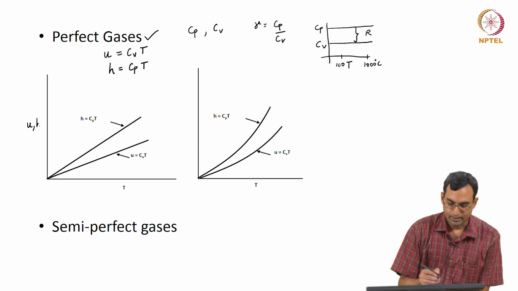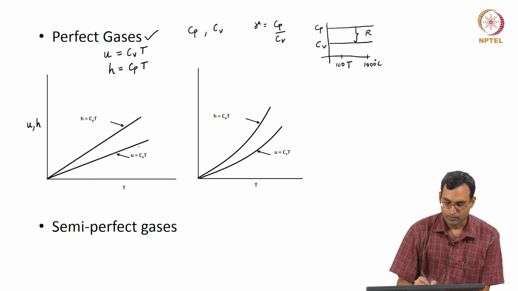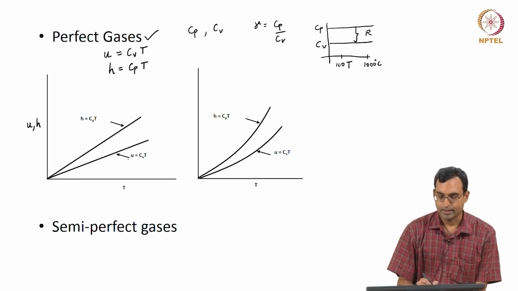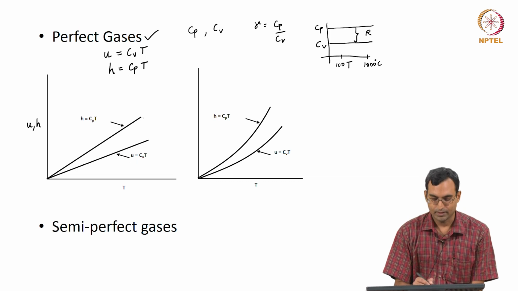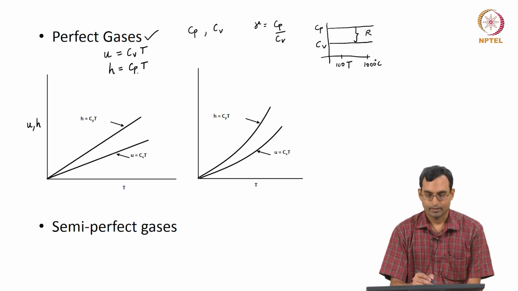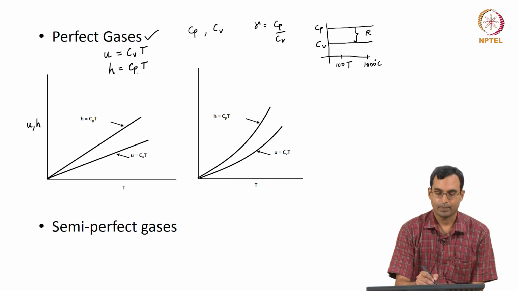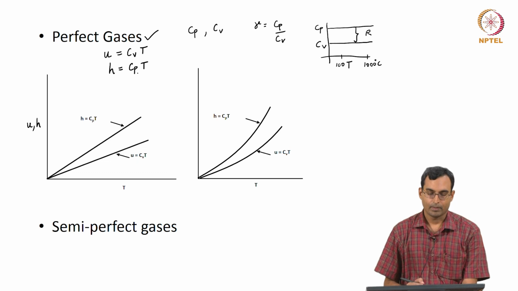So, for either u or h, u versus T is a straight line, and the equation is u equals Cv into T. Enthalpy versus temperature is also a straight line, and this would be the case if we had Cv and Cp as constants, and we call these calorically perfect gases.